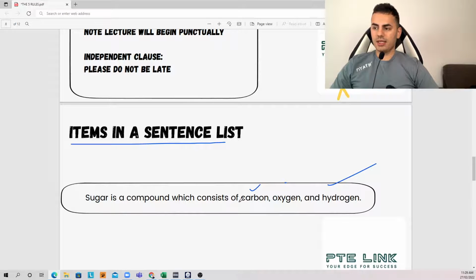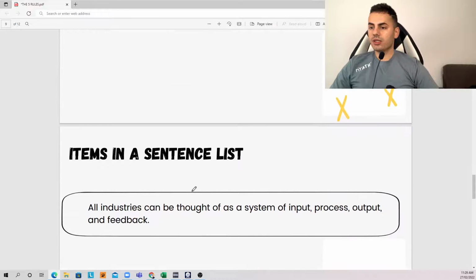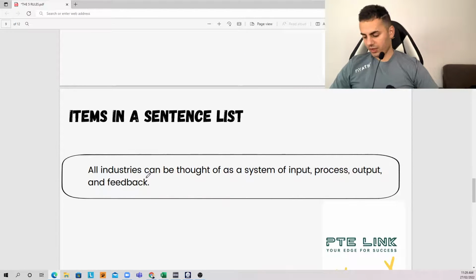So I'm listing three items, carbon, oxygen, and hydrogen. So I'm gonna make sure that I'm placing a comma after carbon, another one after oxygen, and this is how it works. And this is American spelling, by the way. Okay. Let me give you another example as well, all about listing. This is another example here. As you see, the sentence, let me just play the recording of this sentence.